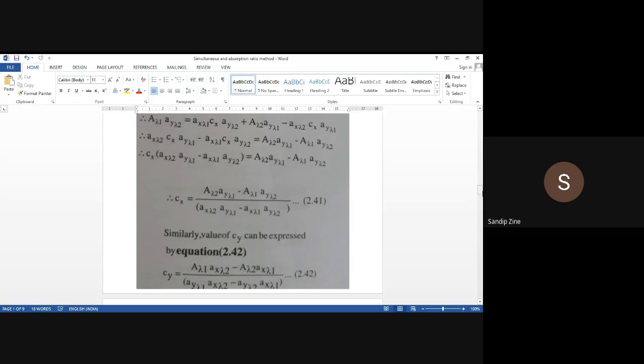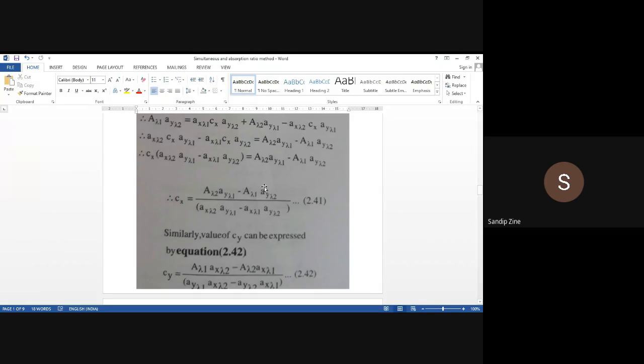So you have to discuss what is the objective of simultaneous equation, or maybe the case study of simultaneous equation method. For example, two components are there overlapping with each other. So to find out the concentration of x and concentration of y, which method can we follow or adopt? And the answer is simultaneous equation method, and the overall derivation of the equation will be like this. So in this way we will find out concentration of x and concentration of y.